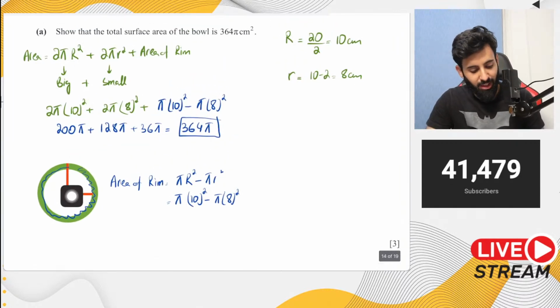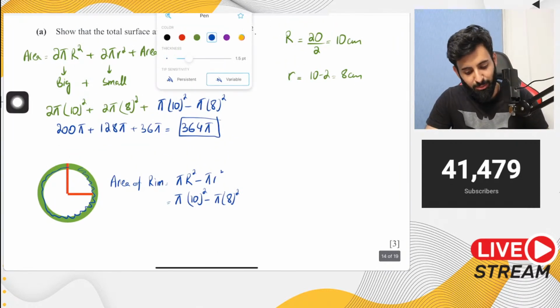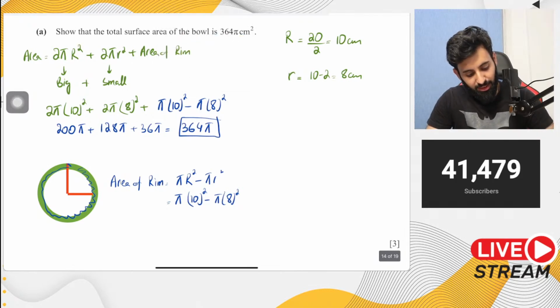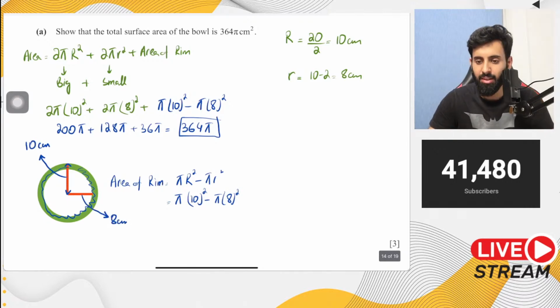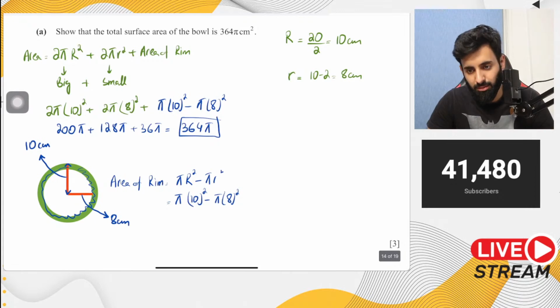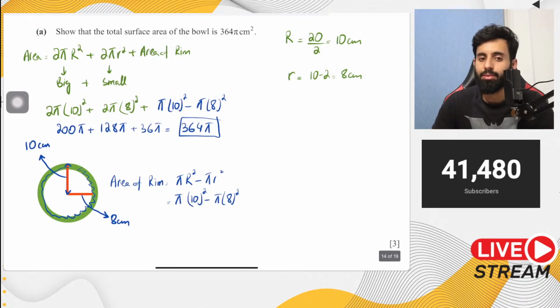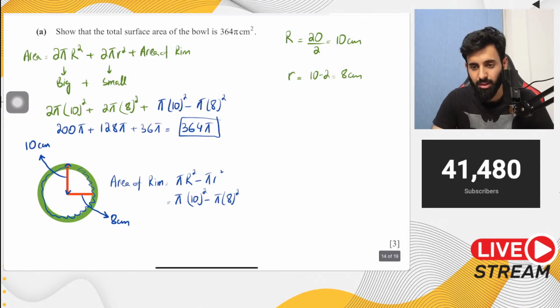See, the rim is basically the thickness. It's like the thickness of the circle which you have to calculate. So this radius is 10 centimeter, and this radius is 8 centimeter. How will you find out the area of the shaded region? What you have to do is first calculate the area of the larger circle, and from it subtract the area of the smaller circle.